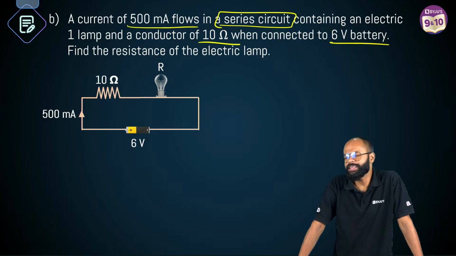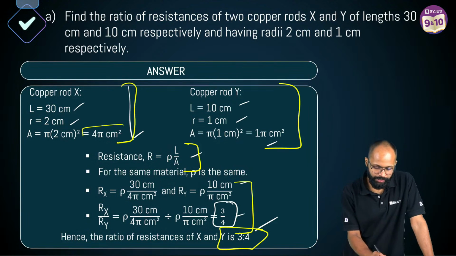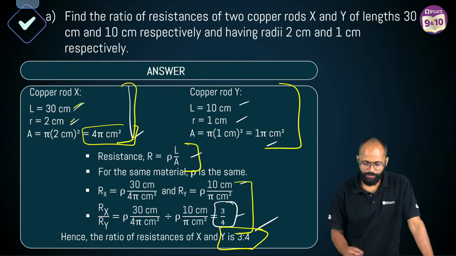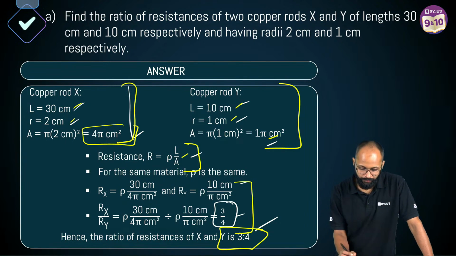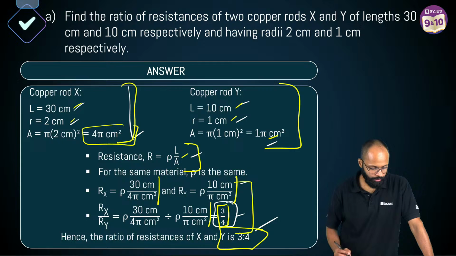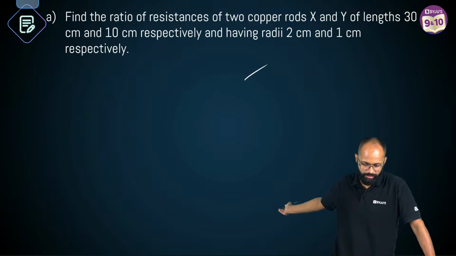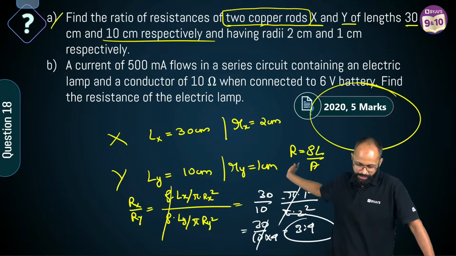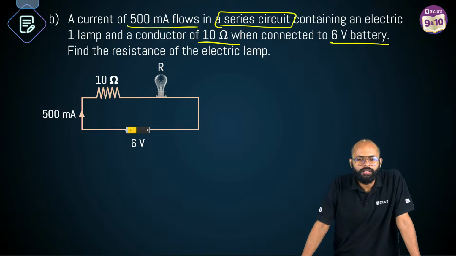You tell me in the comment section. But it's an easy question what you're asking. Deepak, what I'm saying, bacha, in the last question is, look, first of all, find the area, right? Length is given to you, radius is given to you, find the area, because it is rho L upon A, no? Put it in the formula, put the values, you will get 3/4. And I solved it here in front of you. Here I had solved it. Arey no, where did I solve it? Did it get erased? Oh yes, I solved it here. 3:4 only is coming as the answer. Yes, come on. Okay, tell the next one.